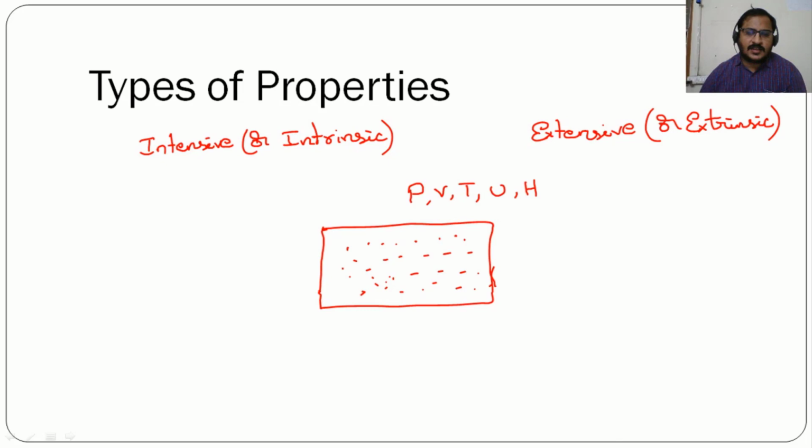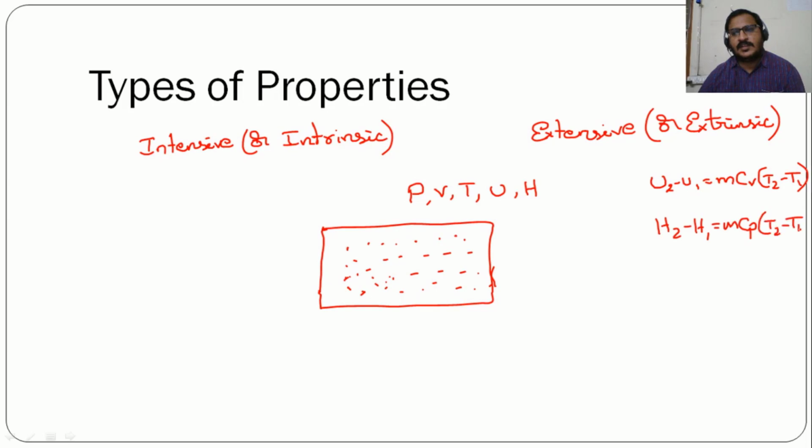Now internal energy change, we know that U2 minus U1 is mCV (T2 minus T1) and enthalpy variation H2 minus H1 is mCp (T2 minus T1), because enthalpy we know that it is internal energy plus product of pressure and volume.